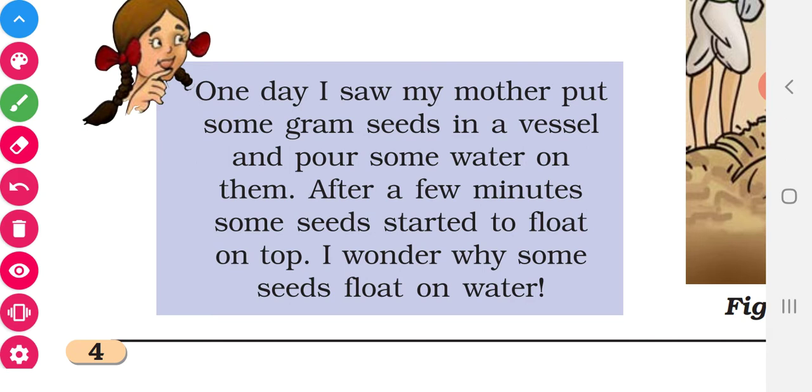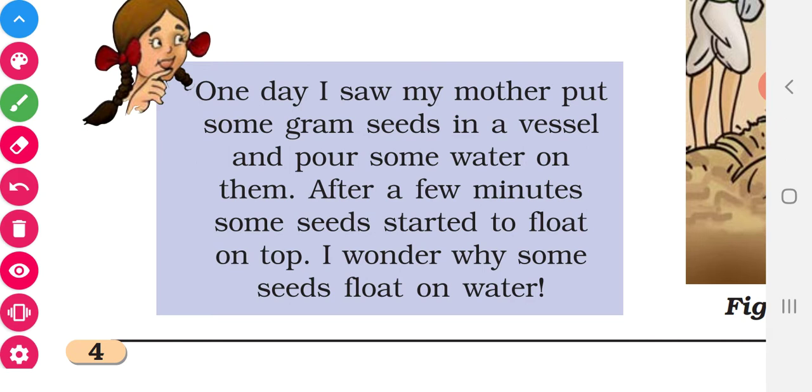The light seeds are damaged seeds. They are damaged by microorganisms. If we sow these damaged seeds, they will not develop into a plant. So we have to select the good seeds which settle at the bottom. This is a very important step before sowing the seeds, so we have to select good quality seeds.